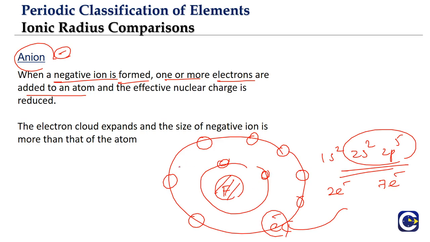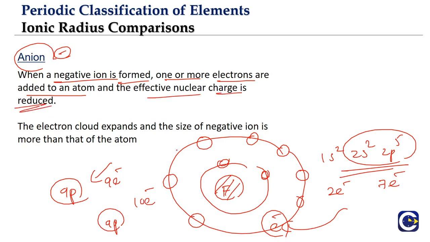Now what is happening is the number of electrons is increasing. So normally in case of fluorine, what is the atomic number? 9, isn't it? So 9 protons will be influencing 9 electrons. But in case of F minus ion, what is happening? Same 9 protons now are influencing 10 electrons. So what we will say is the effective nuclear charge, the influence of nucleus on every electron, will be reduced.